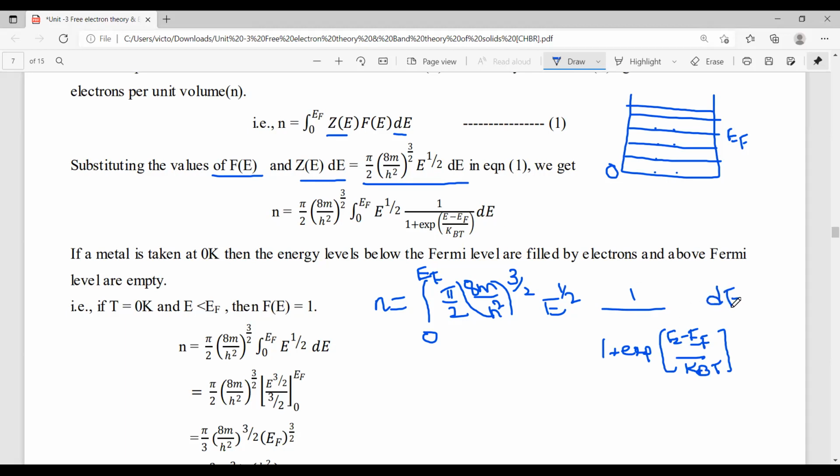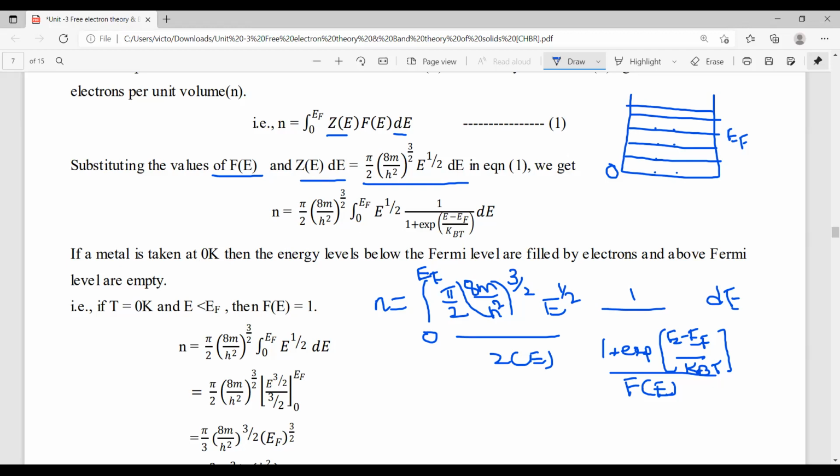So this is the expression. This is the Z(E) value, and this is the F(E) value. In this integration, π by 2, 8m by h square whole power 3 by 2, these are all constants, so we write them in front of the integration.